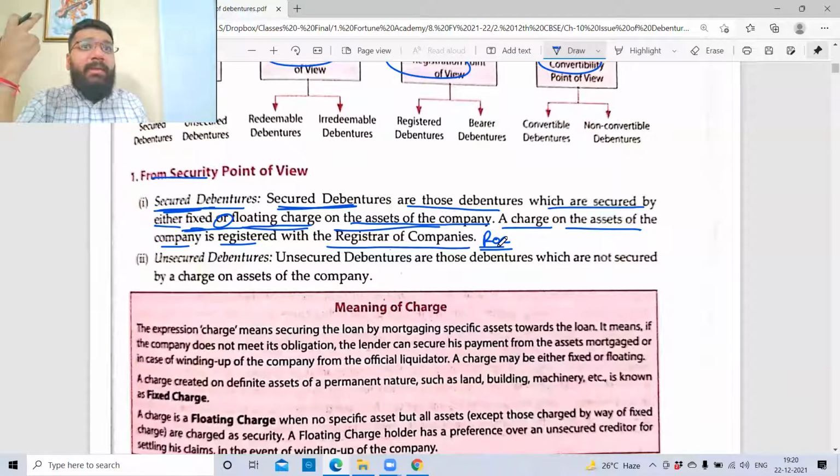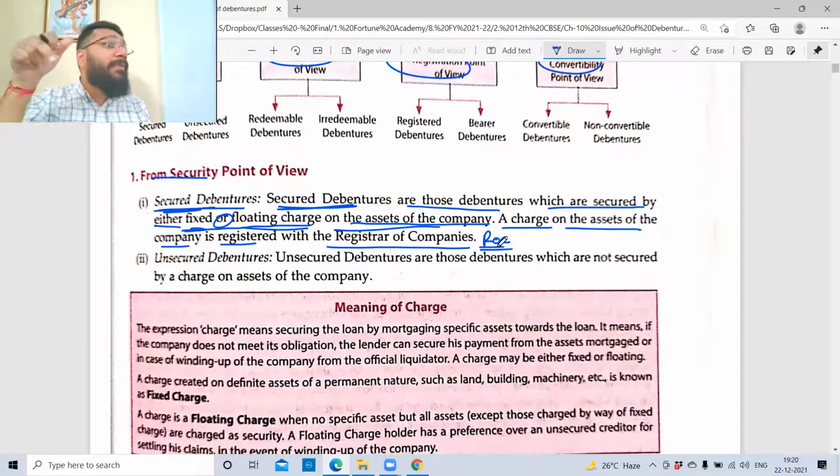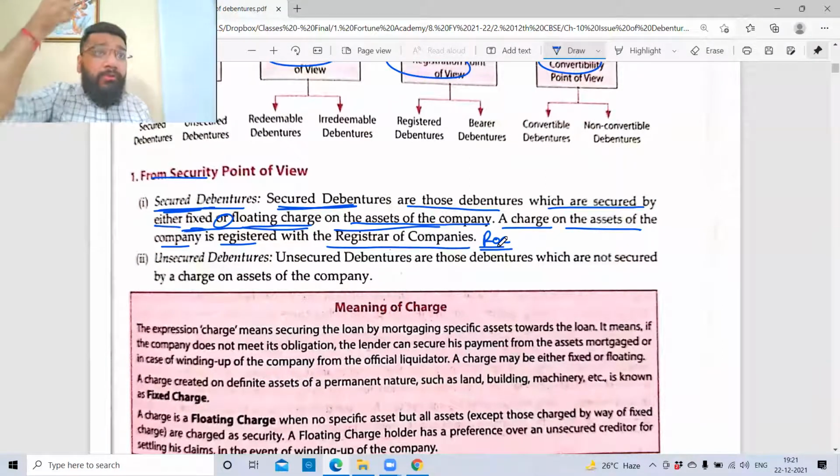Can I just randomly start any name? You are not supposed to do that. You have to get it checked whether this name is available. Who is going to tell you the availability of the name? ROC. You need to incorporate the company. Who does the incorporation of the company? Who checks everything in detail? ROC. After forming the company, you need to follow the rules and regulations. Who is going to check that? ROC. So this is the same ROC with whom you have to register your secured debentures.